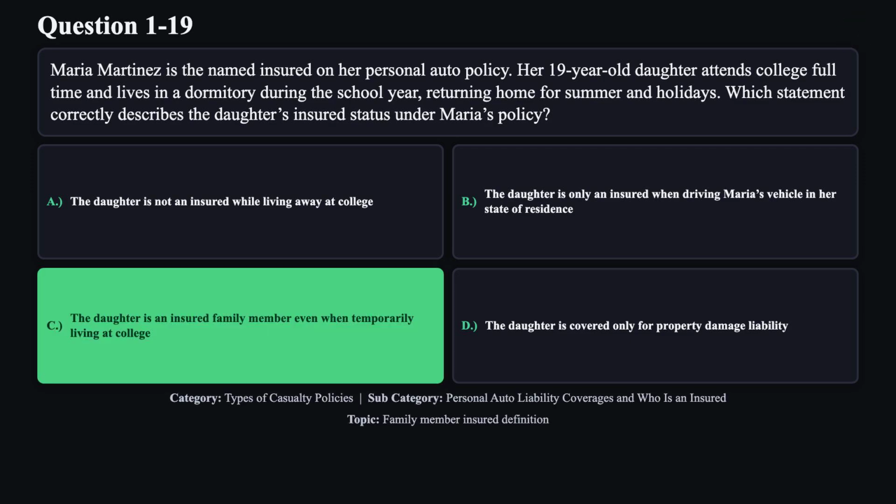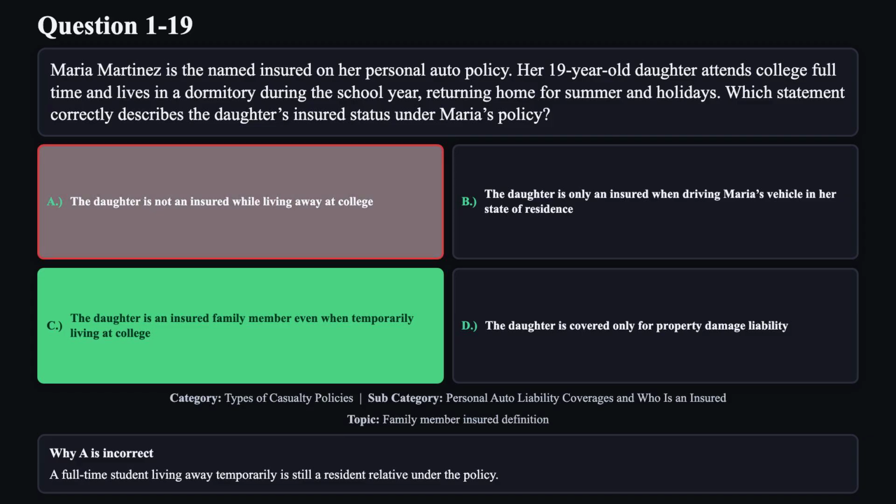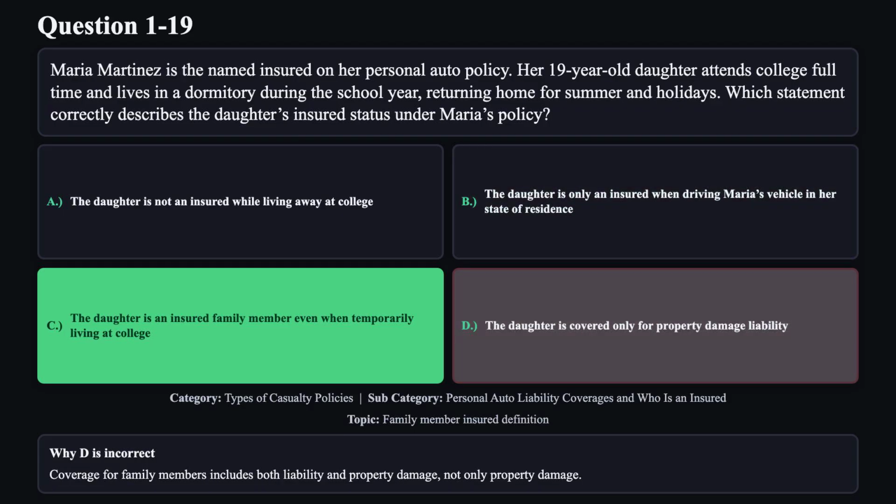The correct answer is C. The correct answer is that a full-time student away at college remains a resident relative, and therefore a family member insured under the policy. Reason A is not correct. A full-time student living away temporarily is still a resident relative under the policy. Reason D is not correct. Coverage for family members includes both liability and property damage, not only property damage.